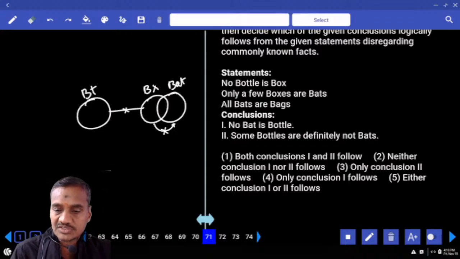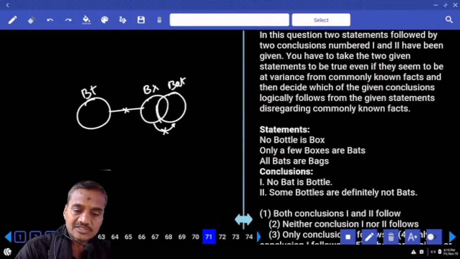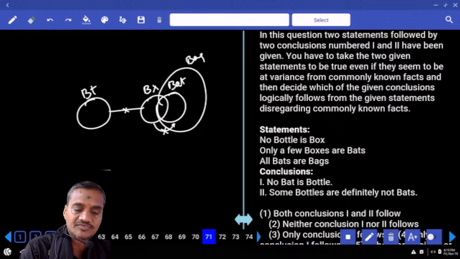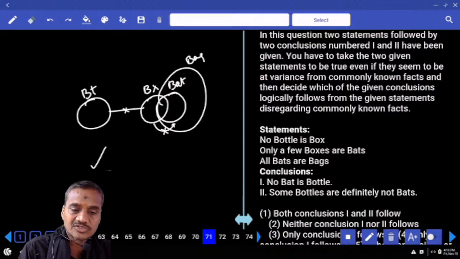Only a few boxes are bats, and all these bats are bags. Now the entire bat is a part of what? The entire bat is a part of this bag. Next, no bat is bottle. As of now, no bat is bottle is true, and some bottles are not bat. Some of the bottles are not bat. That is also true as of now.